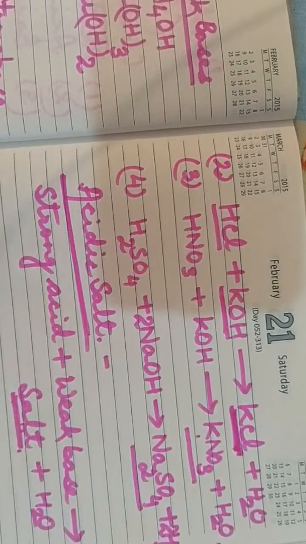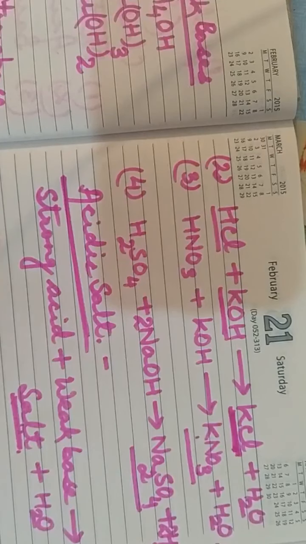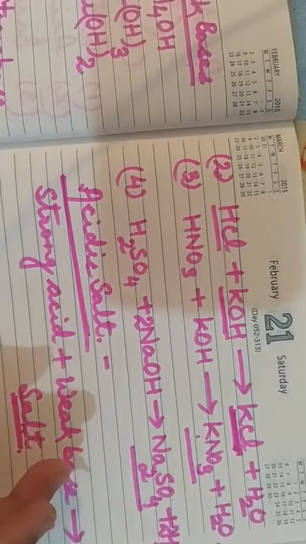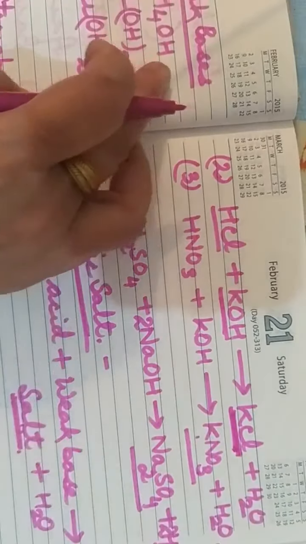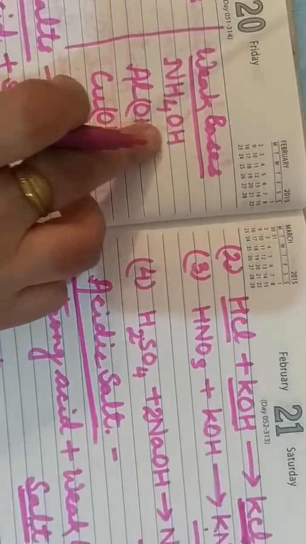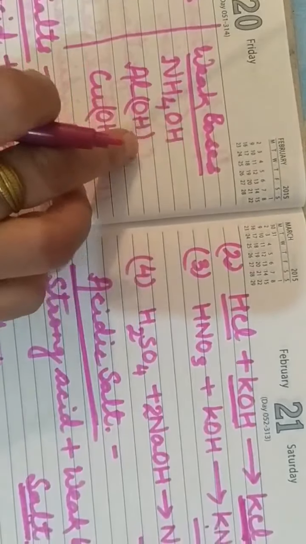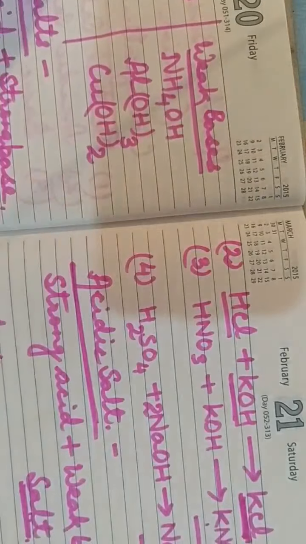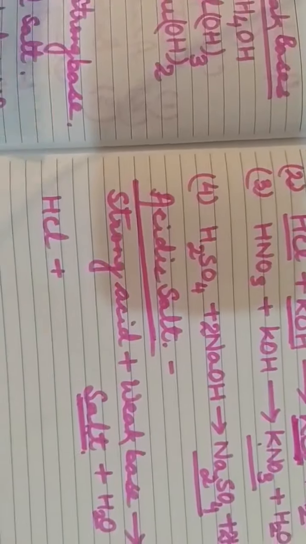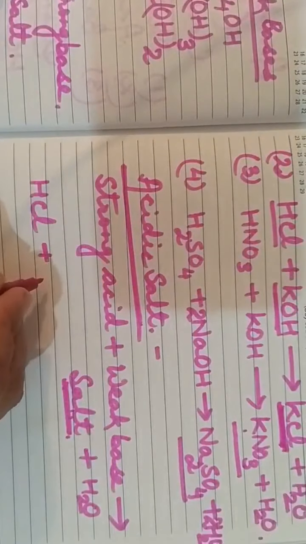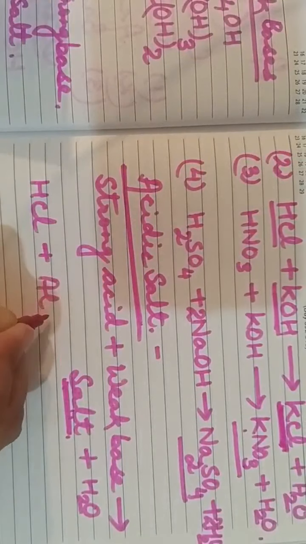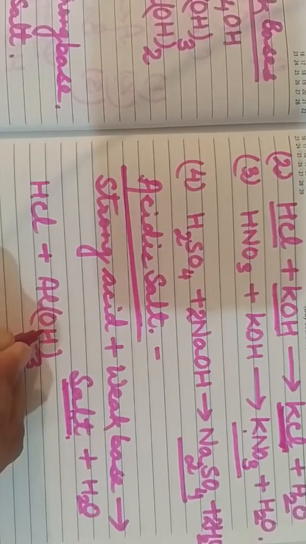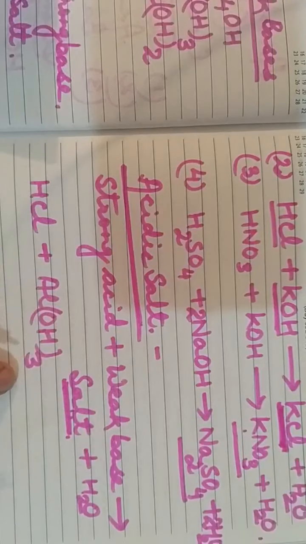First of all, we will take an example. Strong acid: you can take the example of hydrochloric acid. It is a strong acid. And weak bases: ammonium hydroxide, aluminium hydroxide, copper hydroxide. All these are weak bases. Now we will take one of the weak bases, that is aluminium hydroxide, Al(OH)3. It is a weak base.